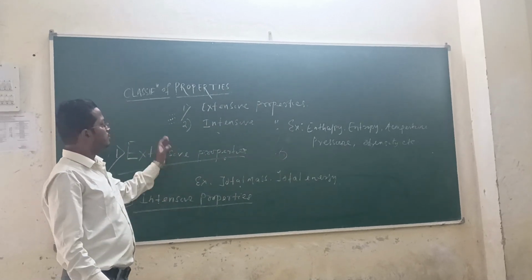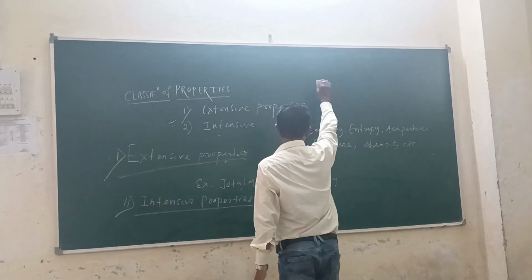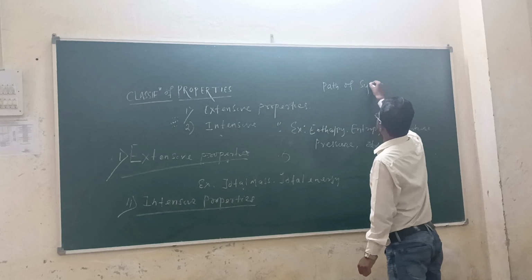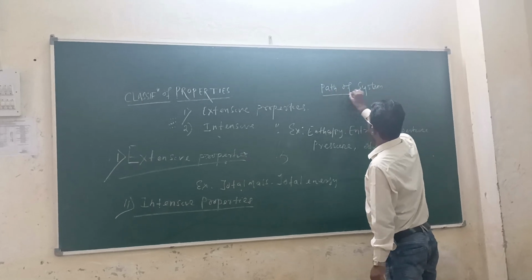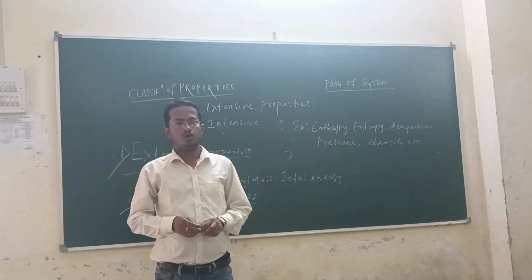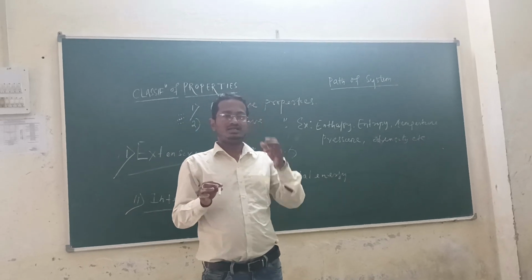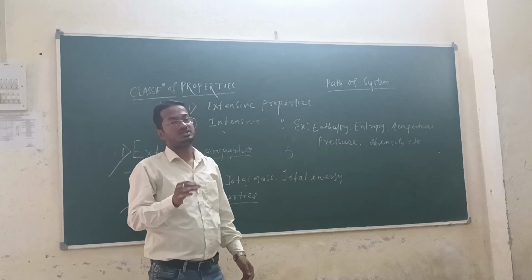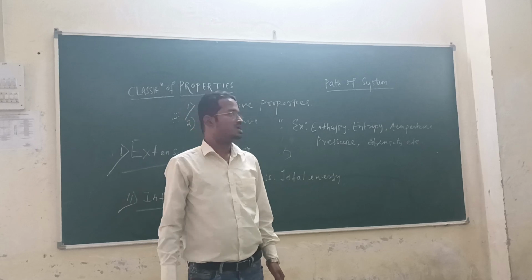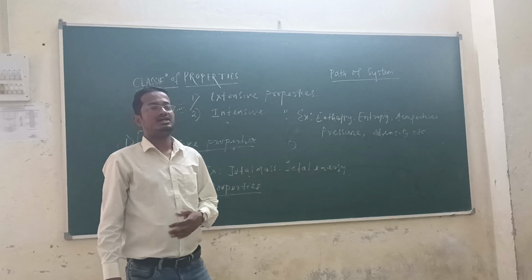Now we are going to apply properties. Then I will discuss what is called the path of a system. Why is the path of a system required? When a system changes its state from initial to final state continuously, then the successive states through which the system passes is called the path of the system. And if the path of the system is specified, then that is called the process.